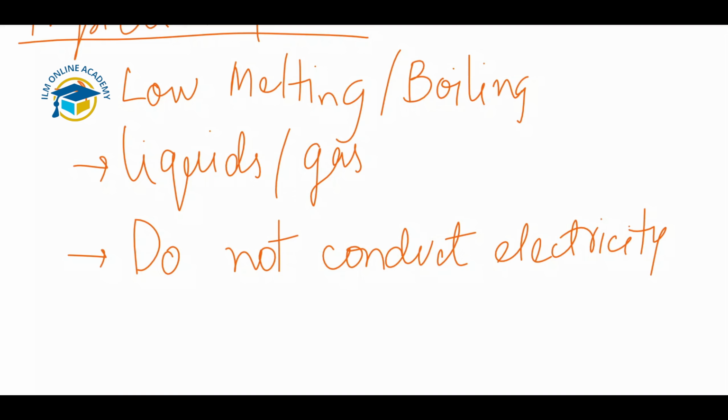Next we'll move towards metallic bonding, and then we will discuss the giant structures present in metallic bonding, ionic bonding, and also in covalent bonding. So let's move towards metallic bonding.